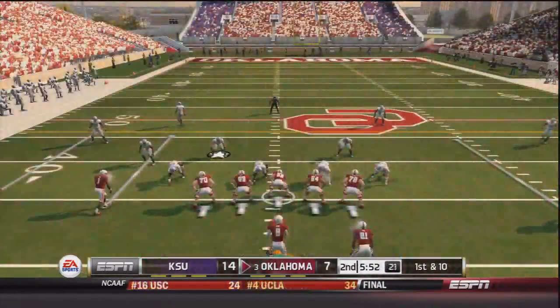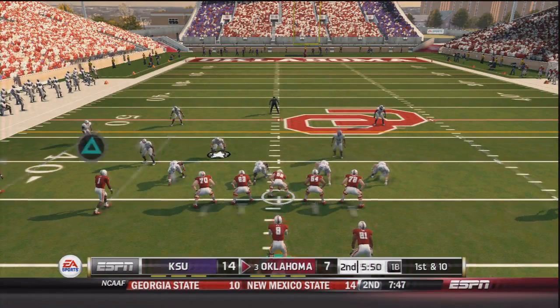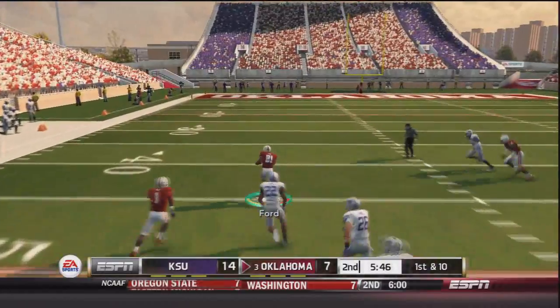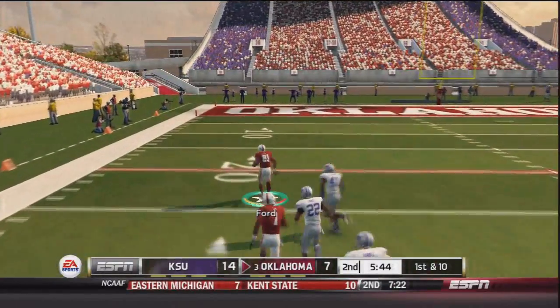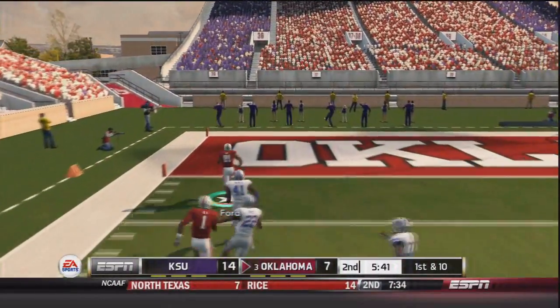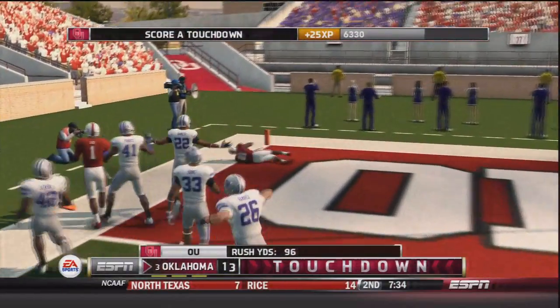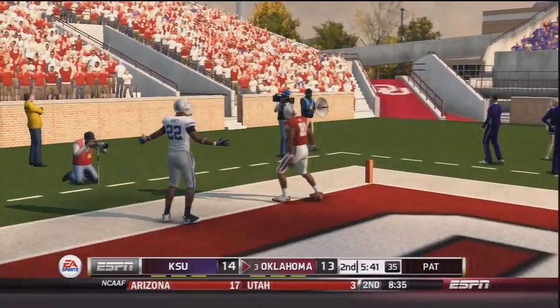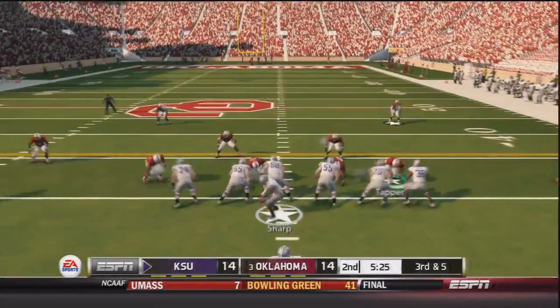3 carries, 3 first downs for Ford. So in shotgun now, hand off to Keith Ford up the middle. Ford has good blocking. Ford, and down the middle of the field, across the 30, 25, 20, 15, 10, 5. Touchdown OU, and they tie the football game at 14 apiece. Well, that's one way to answer, I guess, a 14-0 deficit.